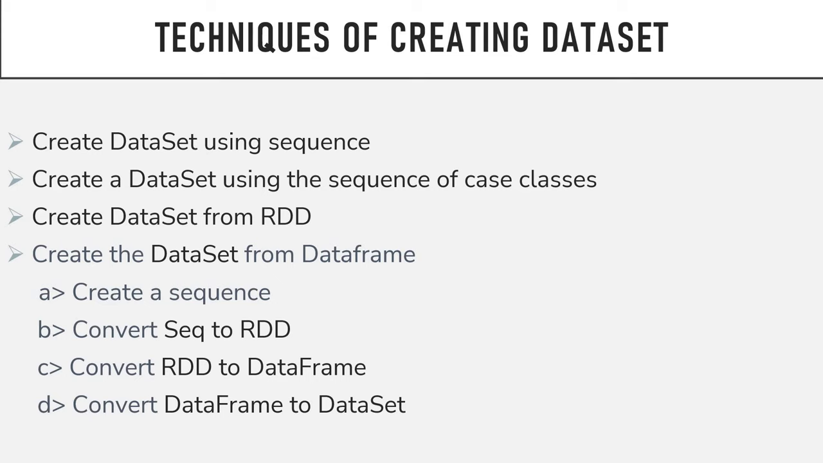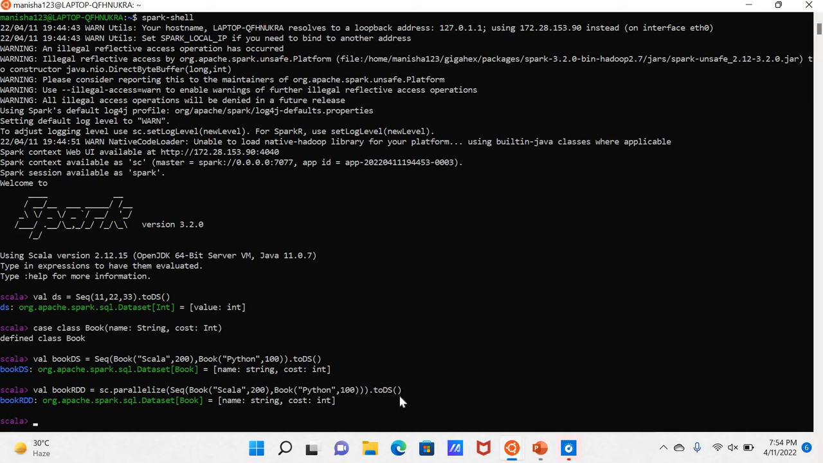So first what I will do, I'll be creating a sequence. Then I will be converting that sequence to RDD. Then I'll be converting RDD to DataFrame. Then from DataFrame to dataset. This operation I'll be doing. So first, let's create a